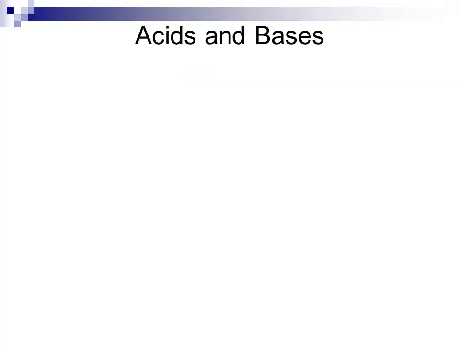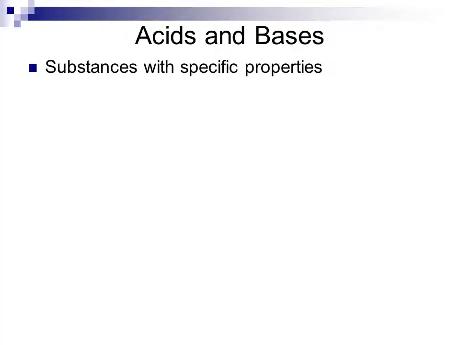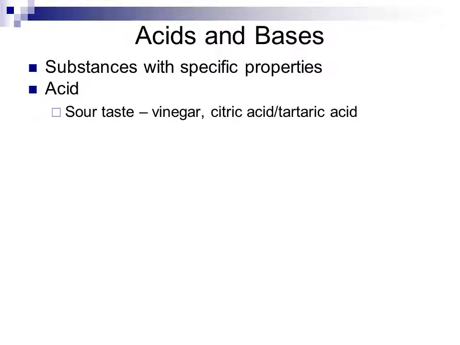Acid-base theories. Acids and bases are substances which have specific properties. An acid is generally sour in taste, things like vinegar or citric acid or tartaric acid. Vinegar is self-explanatory. Citric acid is commonly found in citrus fruits like lemons, oranges, limes.